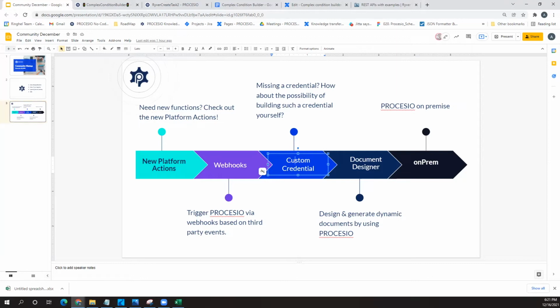Really awesome. I'm not sure if Marian or Mihai wants to add something related to this, because they also know that this document designer is being cooked by the development team. You pretty much summed it up. Basically, with document designer, you'll be able to create document templates that you can use dynamically in your processes to generate other documents like contracts and other types of documents. This is a really powerful capability that we've been cooking, so I can't wait to launch it, see it tested by you, and get your feedback for sure.